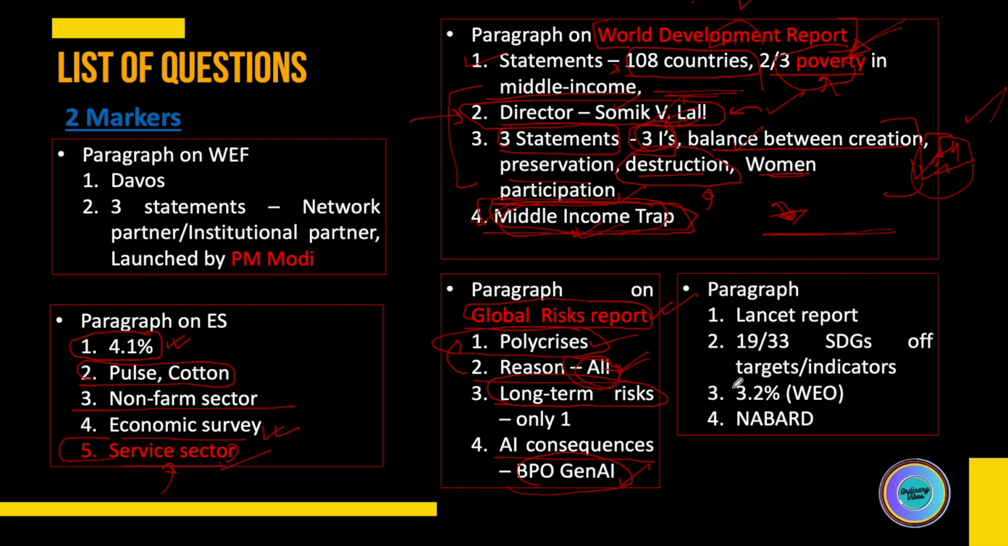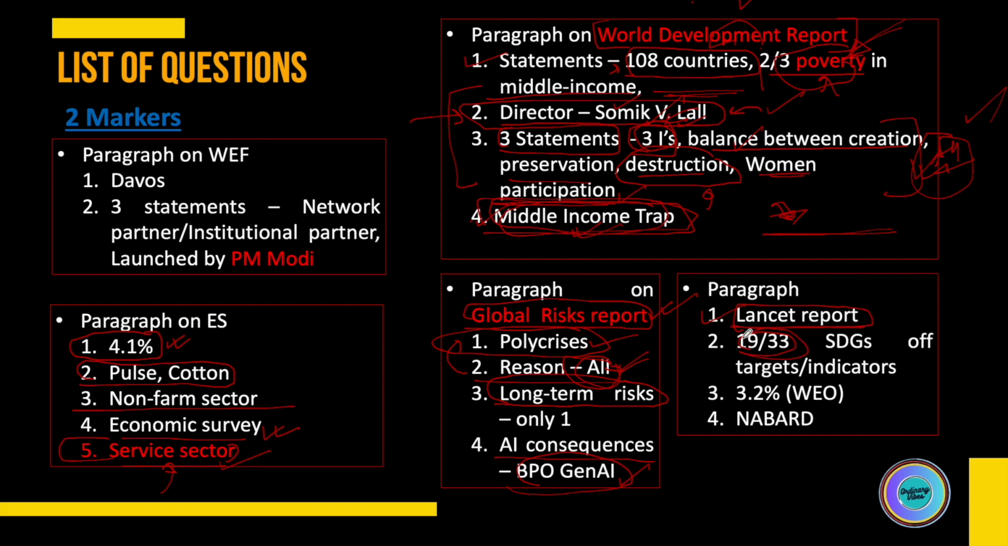So these are the four answers which I remember. One question in which the answer was a Lancet report. So this is the correct answer for that. Another was in which it talked about how many targets of Sustainable Development Goals India is lacking currently?